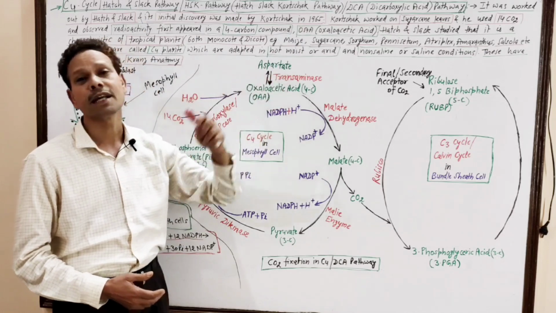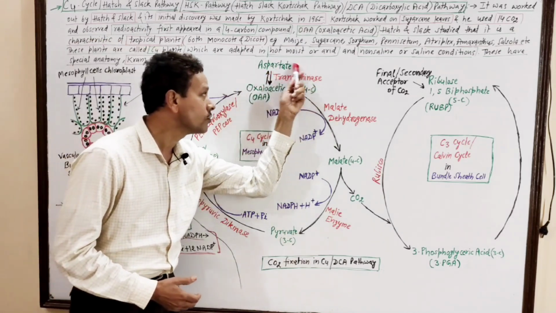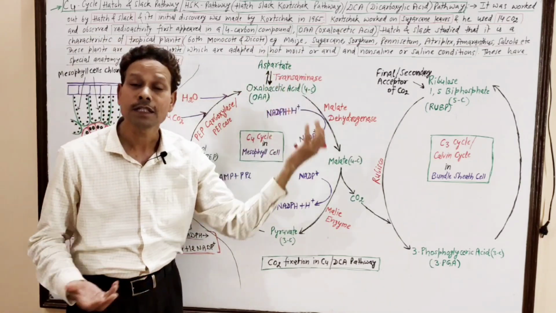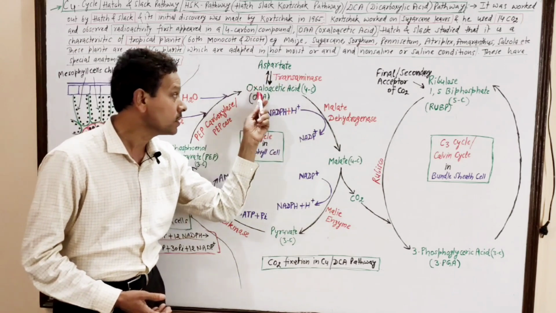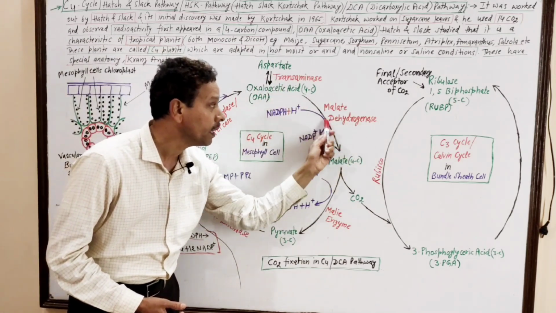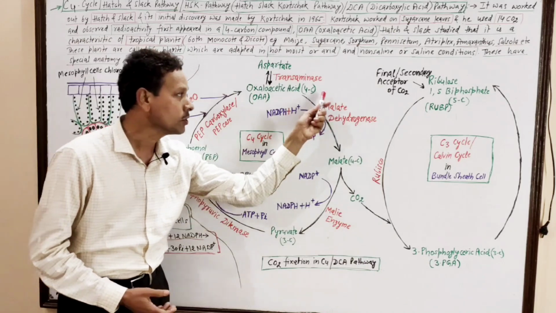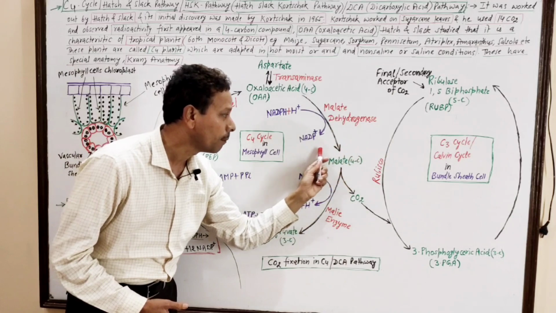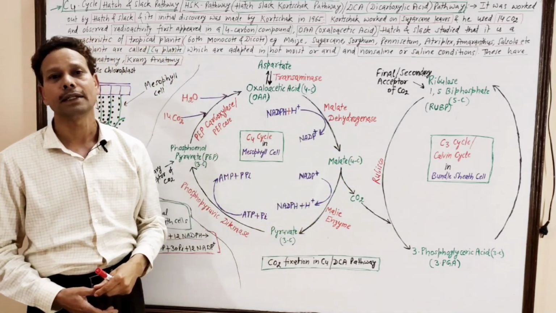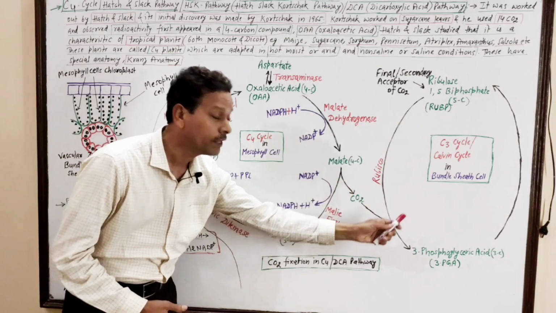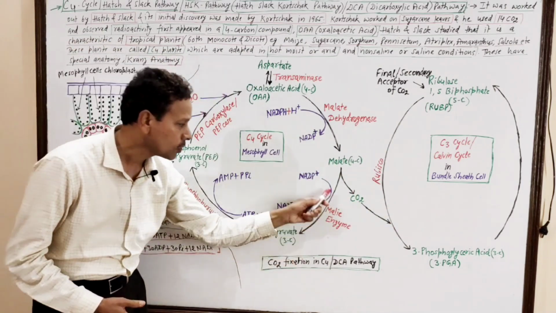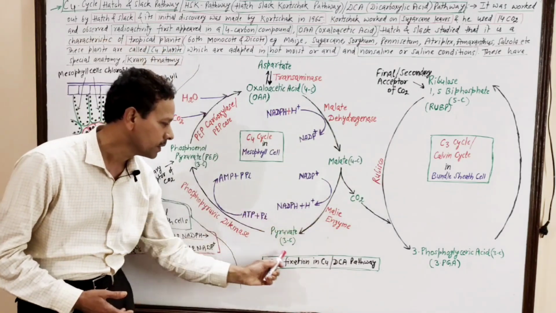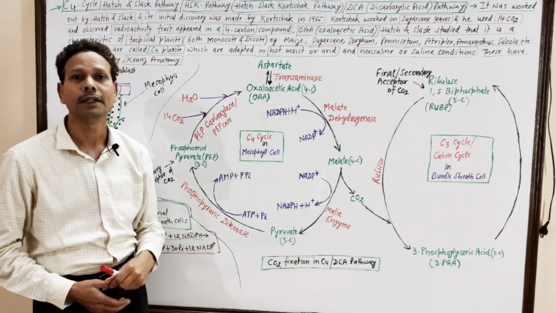It undergoes transamination in the presence of the enzyme transaminase to produce a 4-carbon compound, aspartate. Now this oxaloacetic acid undergoes dehydrogenation in the presence of the enzyme malate dehydrogenase to produce a 4-carbon compound, malate or malic acid. This malate undergoes decarboxylation in the presence of the enzyme malic enzyme, or malic decarboxylase, to produce a 3-carbon compound, pyruvate.